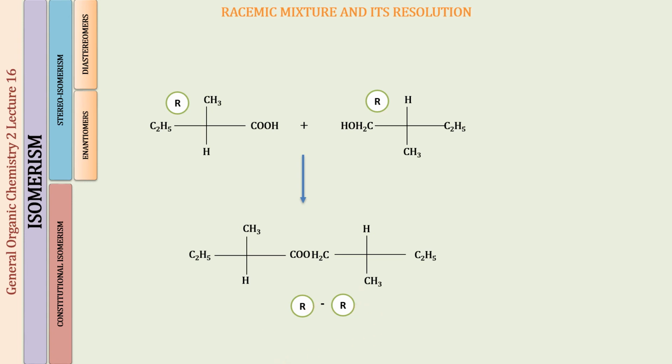Which was the first compound formed? Well, that was the RS compound, right? And you can see that one of the chirality centers has the same configuration and one has a different configuration. So these two are going to be diastereomers. Okay, I hope this is clear.